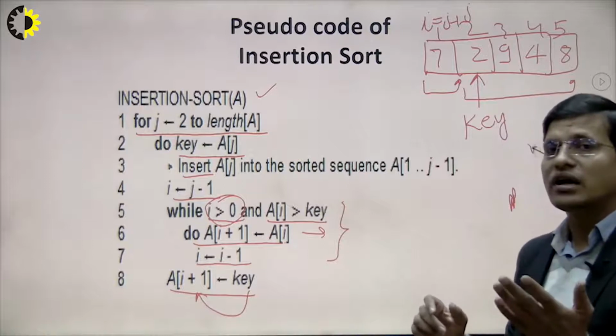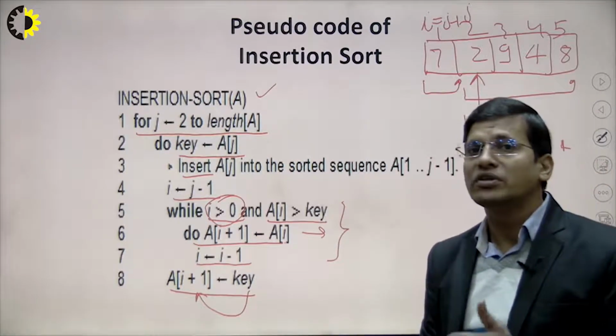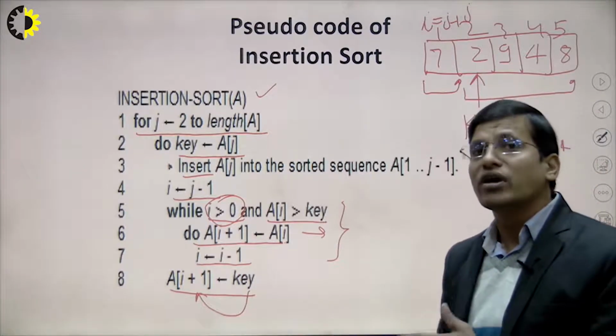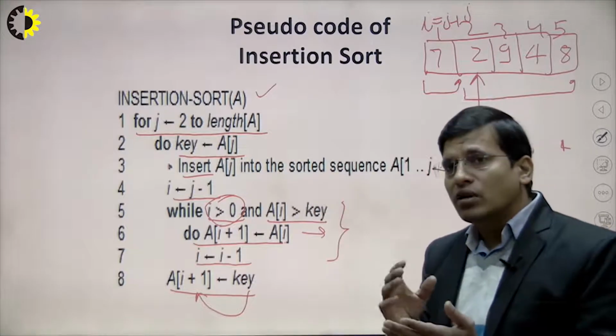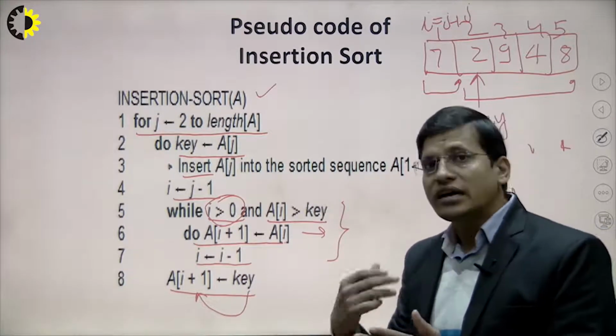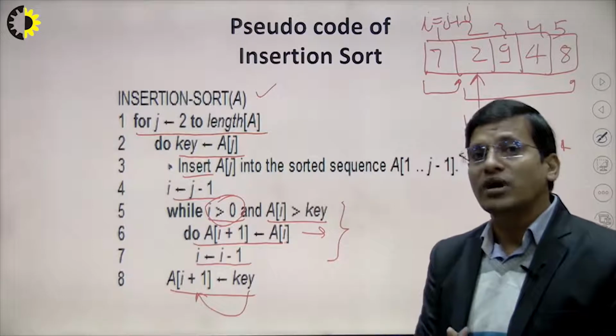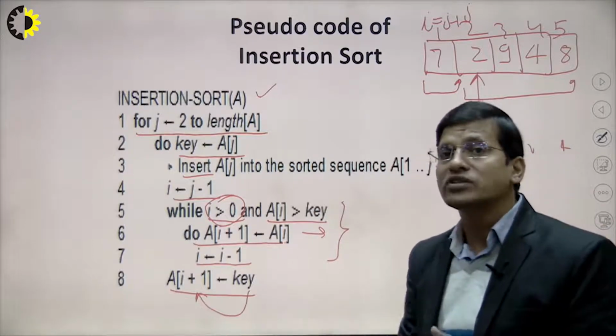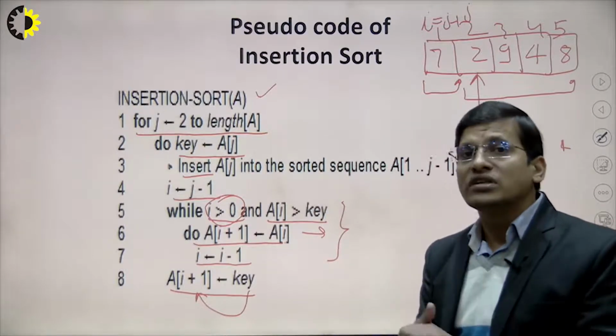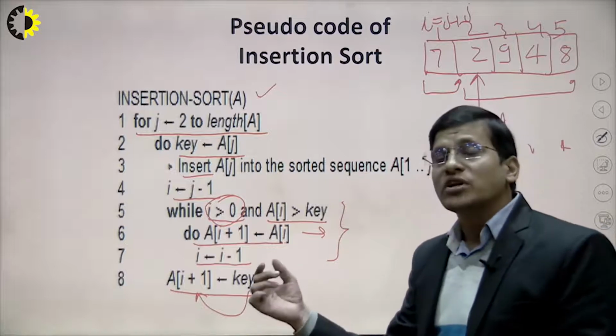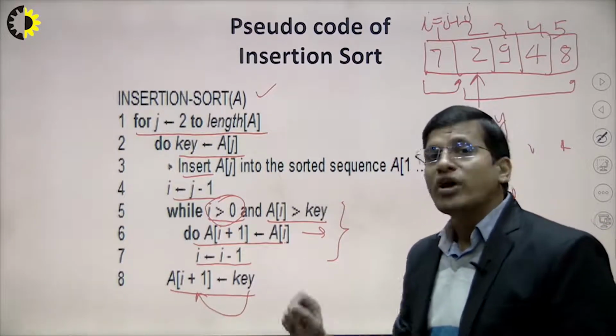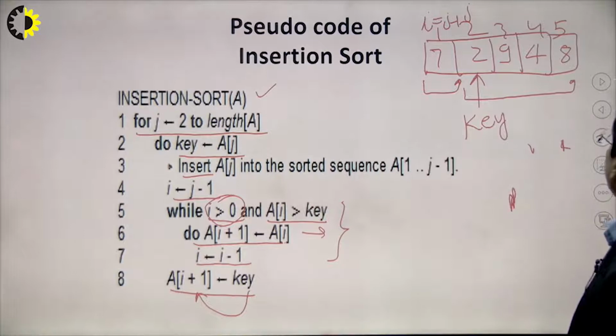Suppose we have compared with an element and that element is smaller than the key value. Then at the I location the smaller element will be present, but I plus 1 is the vacant spot, so we have to place the key element at that particular location.